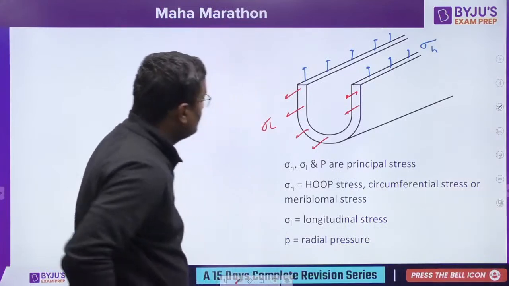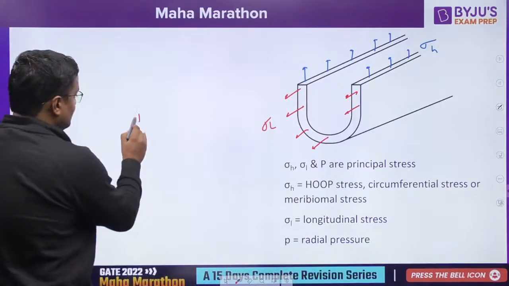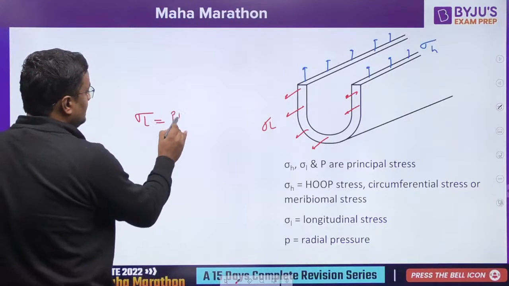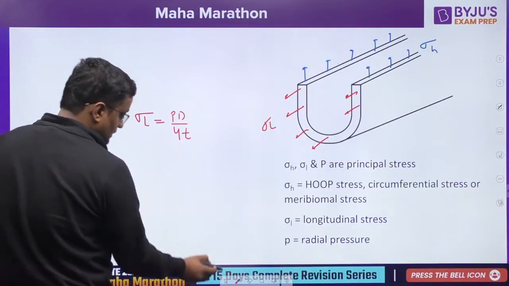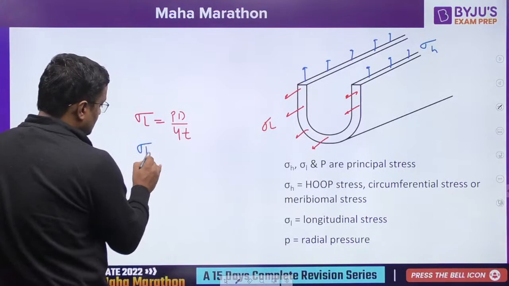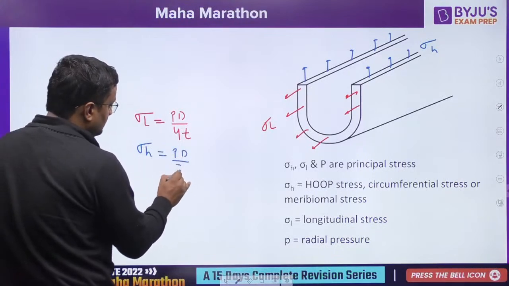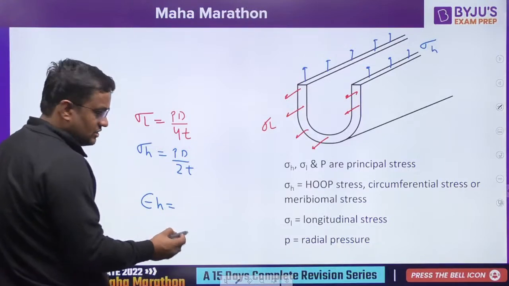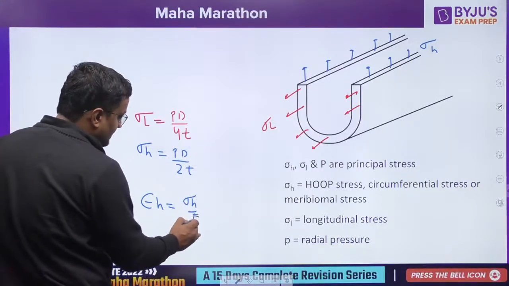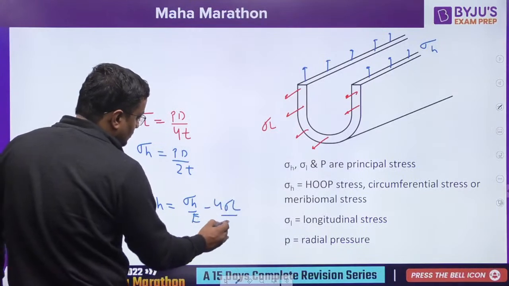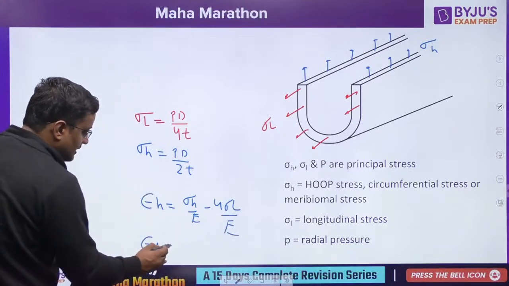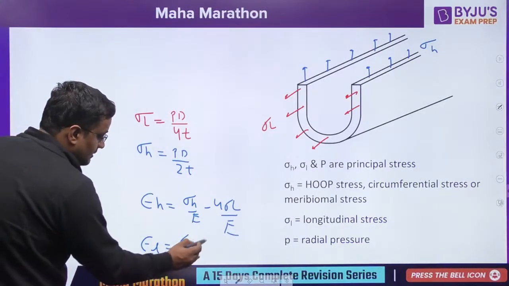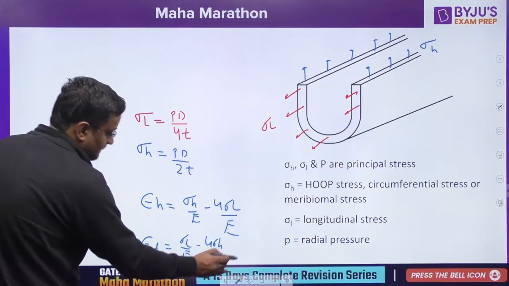Okay. So here I am not going into the derivation. Sigma L is equal to PD by 4t, and hoop stress is equal to PD by 2t. Now what is the hoop strain? Of course, very easy with Poisson's ratio. It will be sigma H by E minus mu sigma L by E, you can calculate. Similarly, longitudinal strain will be sigma L by E minus mu sigma H by E.